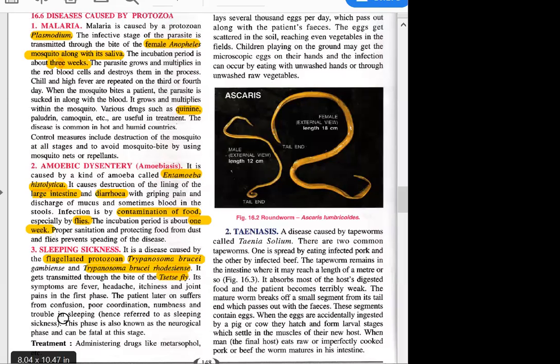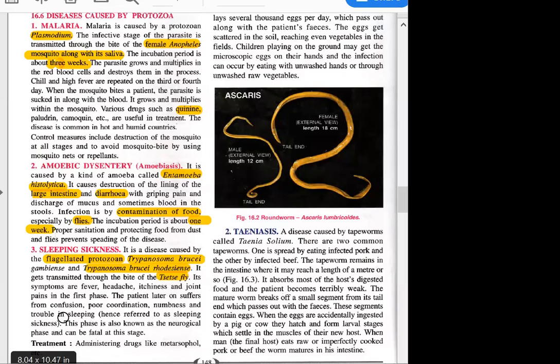Like sometimes we sit for a long time, have you seen, and then you get up and sometimes you feel no sense in the legs for some time, and slowly the blood starts flowing back. That is for a fraction of seconds, because blood supply stops because of certain postures.